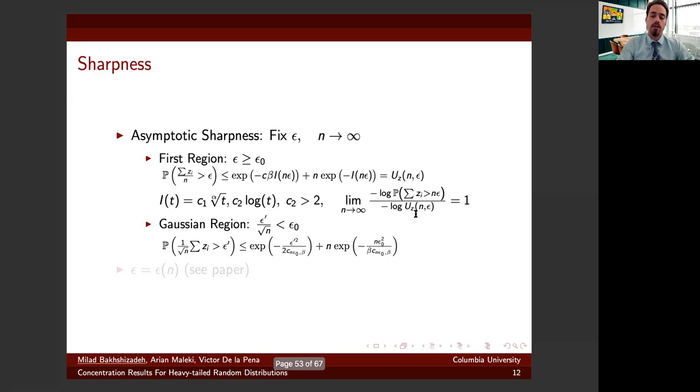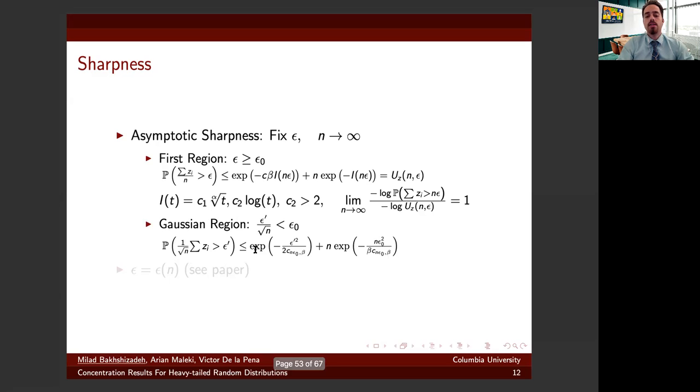In the second region also, if we rescale the variable epsilon by epsilon prime divided by square root n, we're going to see the familiar form 1 over square root n sum of Z_i, which converges to a Gaussian distribution.